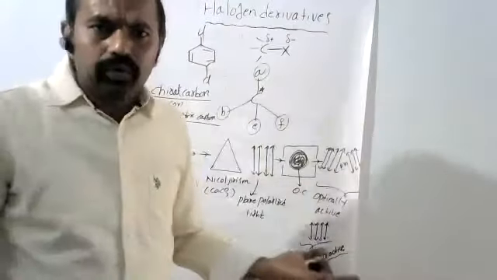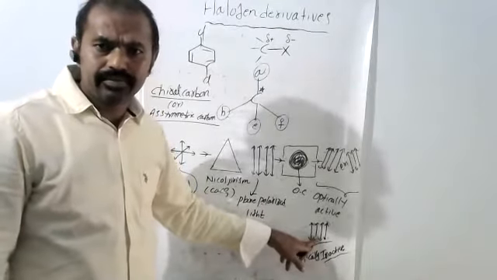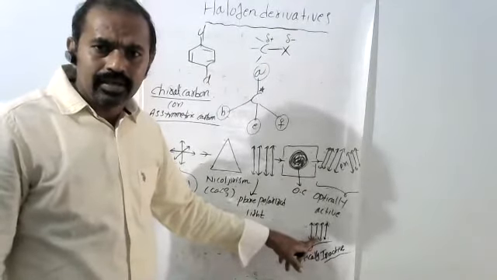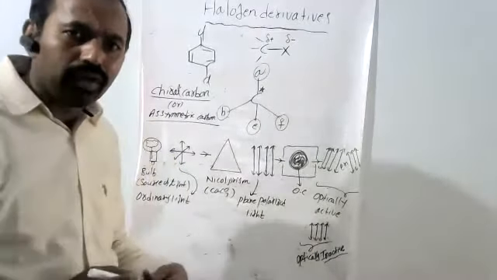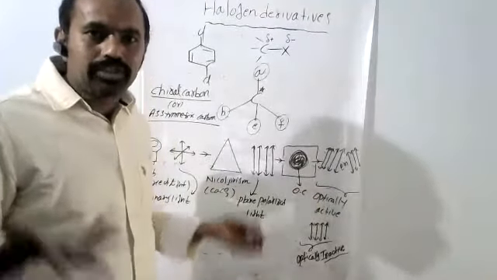Inactive, not active. It cannot show isomerism because there is no chiral carbon. Understood? Yes, sir. Now here, if optically active, which type of active?